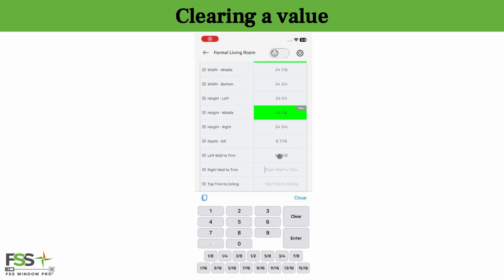Next is clearing a value. Tap into the cell, press Clear, and then press Enter. That removes the value and moves the cursor to the next dimension. One important note: always press Enter after clearing, so the app knows to move to the next field.